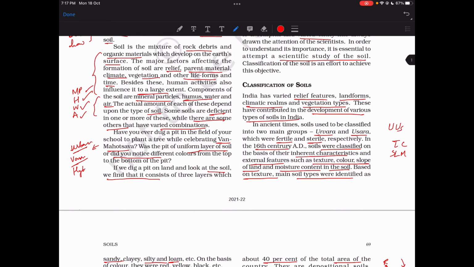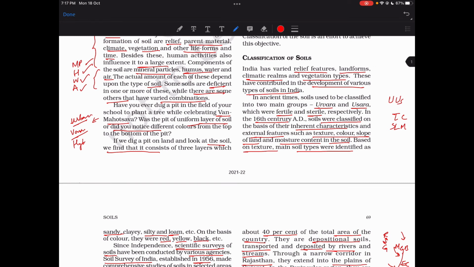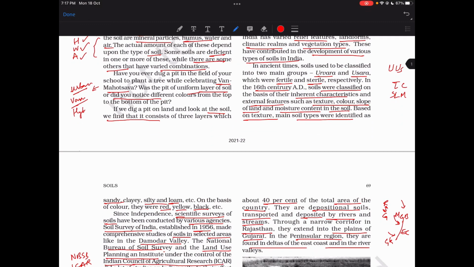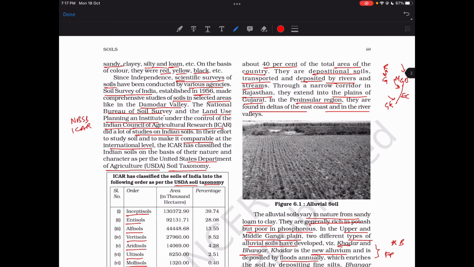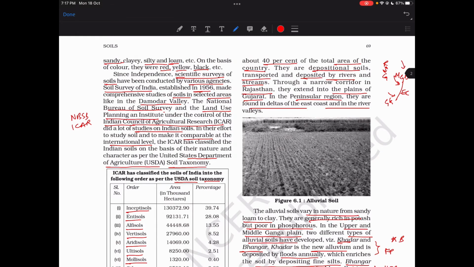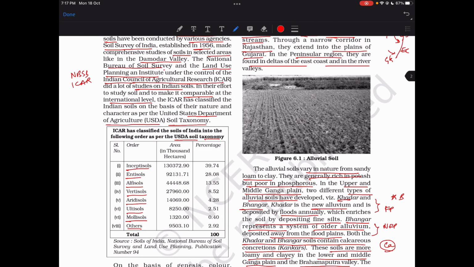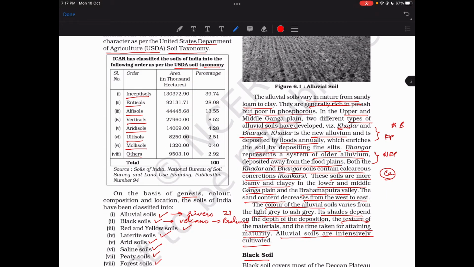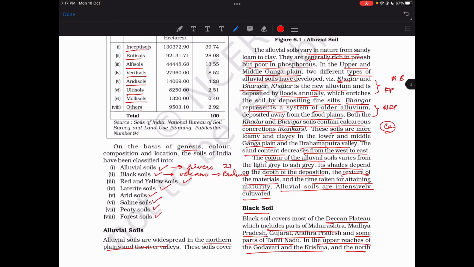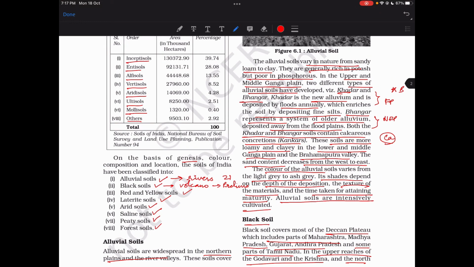Then they have classified soils into two different types based on the very old 16th century measurements. That is Urvara and Usar. That's fertile and sterile. And now they have NBSS, that is National Bureau of Soil Survey, and ICAR, Indian Council for Agriculture Research, have classified soil based on the US Department of Agriculture taxonomy. 7 are there. I don't think the same things have got different names here.